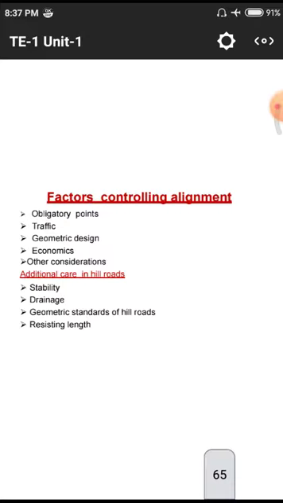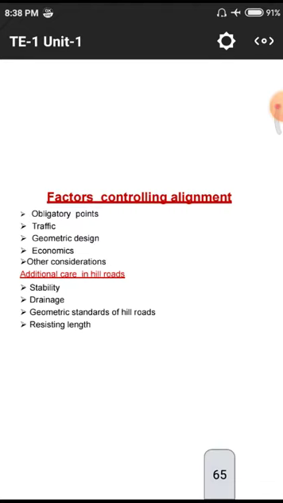And next one, drainage. What does drainage mean? Free flow of water from one point to another point is called drainage. If there is no free flow, water automatically stacks at that point, and it will cause disturbance to the users, that means travelers on those roads. If we lay a road beside a hill and there is no proper drainage, the entire rainwater stacks on that road, and it will cause traffic jams. So we need to take care of drainage facilities while constructing these roads.